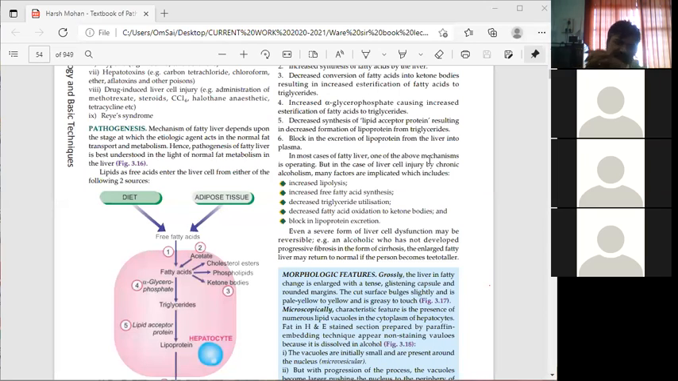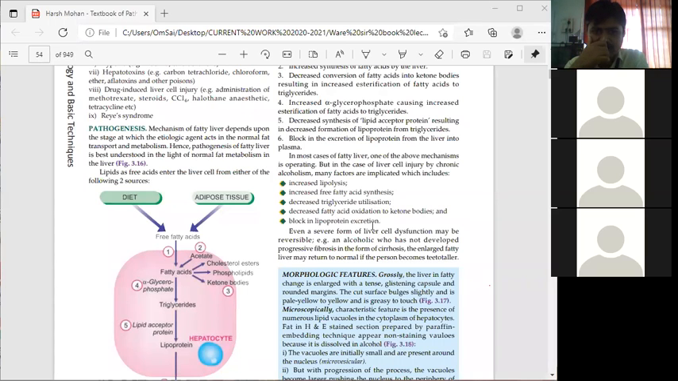These are some of the causes in alcoholic patients where the liver cell injury has occurred. These are the factors which will be responsible for this fatty liver. Even a severe form of liver cell dysfunction may be reversible.